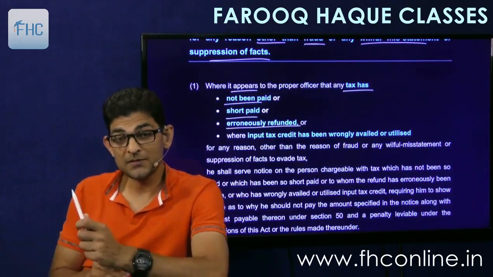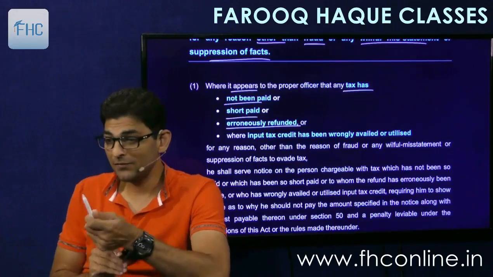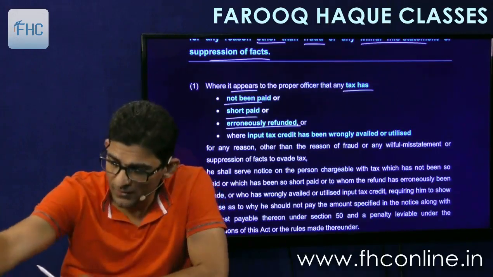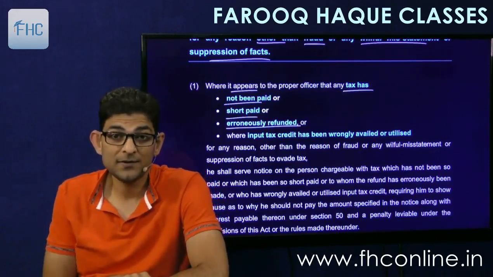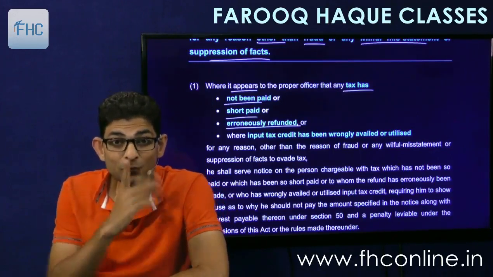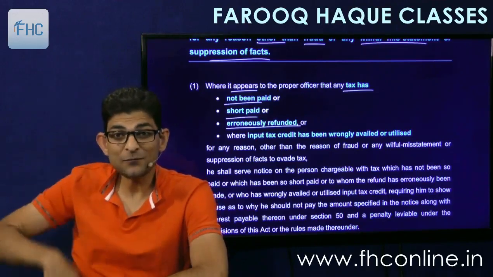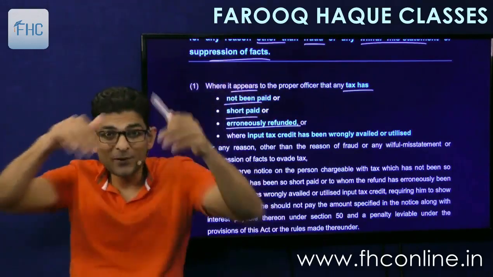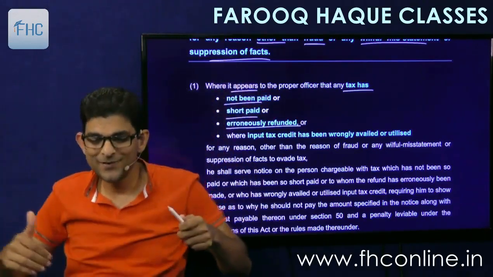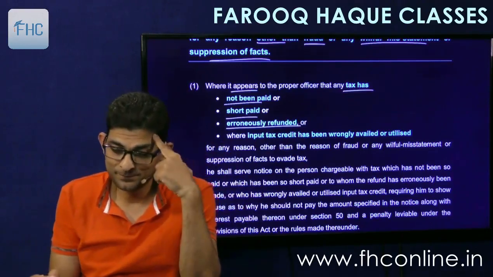Erroneously refunded means that you have claimed a refund in the past, we have seen the refund chapter. After giving the refund, the officer finds that the refund should not have been given in the first place. How have we given the refund? So he'll say, call back the refund. So they will recover the refund if it is erroneously given.